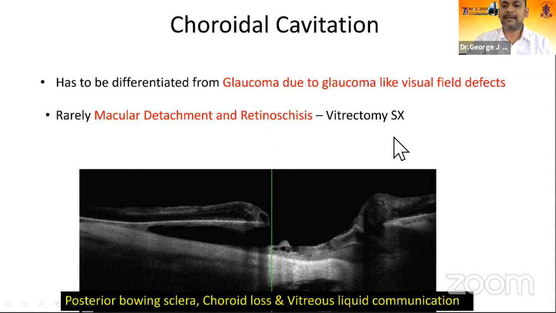The importance is that a glaucoma-like field defect is seen in choroidal cavitation. So glaucoma has to be ruled out in these high myopic eyes. Rarely it can cause macular detachment and retinoschisis, which may benefit from vitrectomy surgery like in ONH pit that we see.